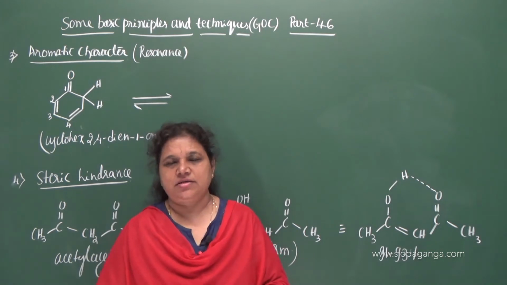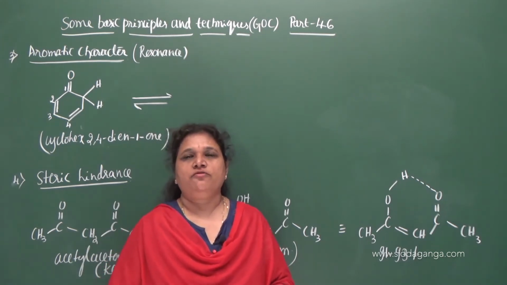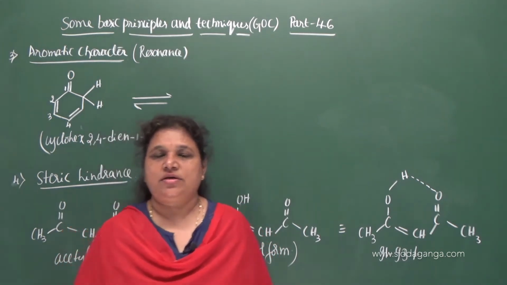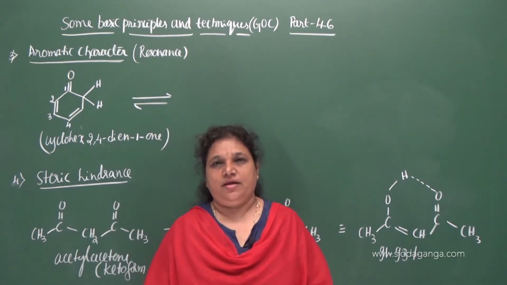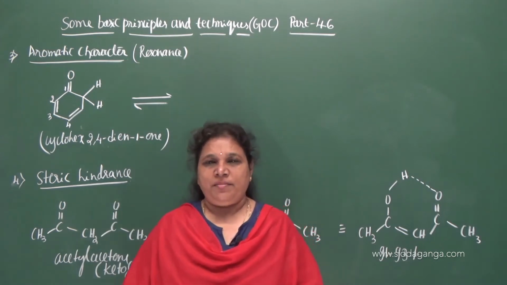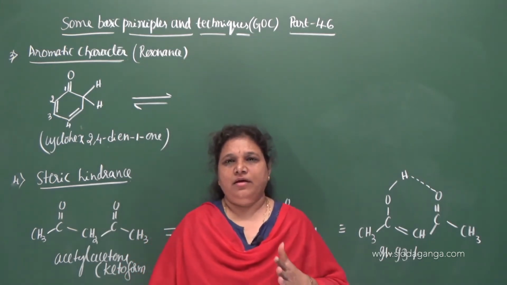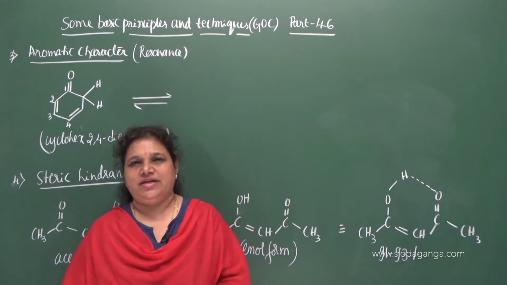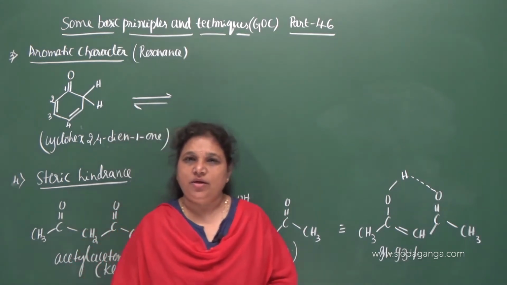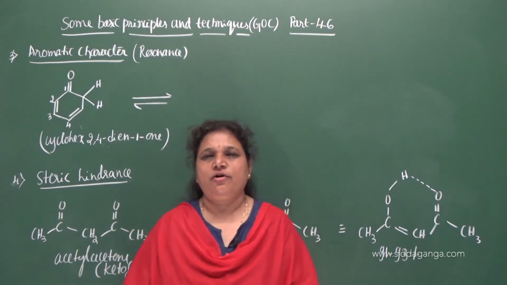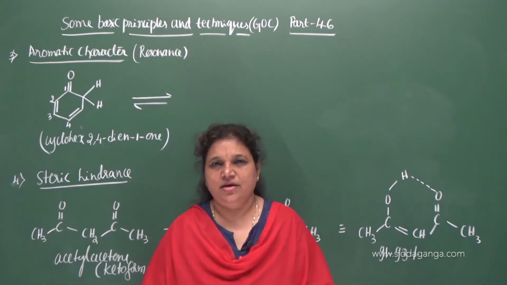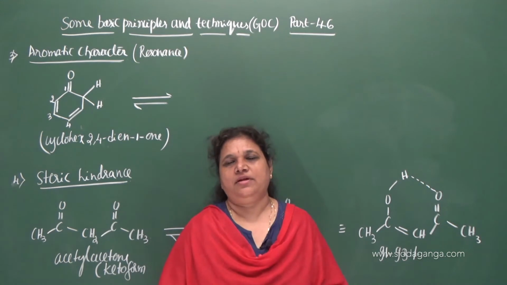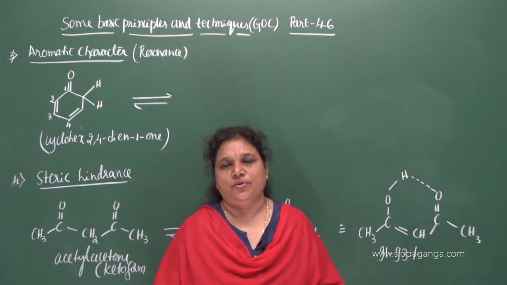In the previous class we discussed one of the important structural isomerisms, which is nothing but tautomerism, right? In tautomerism we get two isomers, one is keto form, another one is enol form. The enol form is less stable, therefore its percentage is less, whereas the keto form is more stable and hence its percentage is more.